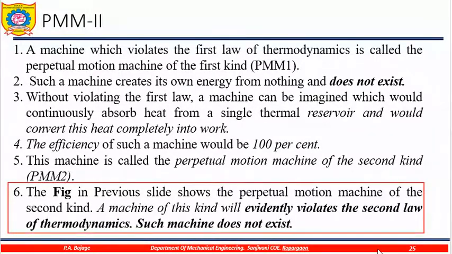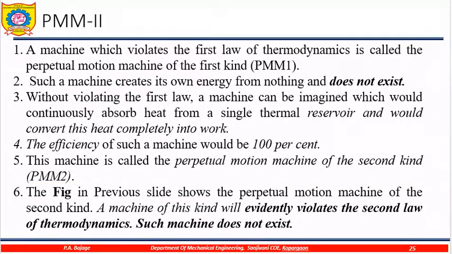The complete amount of heat gets converted into equivalent amount of work done without rejecting any of the heat to the low temperature reservoir. It means 100% efficiency of that machine, but such a machine does not exist in practice. It violates the second law of thermodynamics, and so it is called the perpetual motion machine of the second kind, and hence called PMM2.